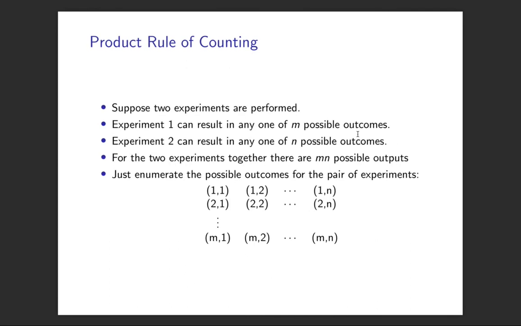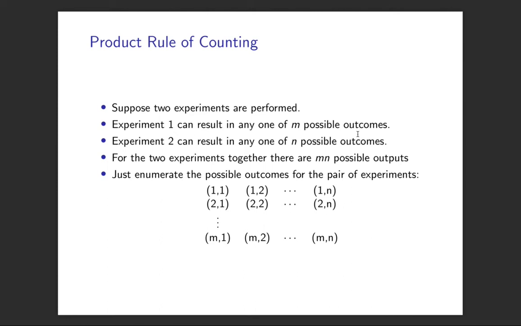And then a second rule for helping with counting, also very straightforward, is the product rule of counting. That's where we have pairs of experiments happening. Suppose we're going to do 2 experiments now. We've got a 6-sided dice and we're going to roll it twice. So experiment 1, the first roll, can have 6 outcomes. And experiment 2, rolling it again, has 6 outcomes. And from the 2 experiments, there are actually 6 times 6 possible outcomes, 36 possible outcomes.